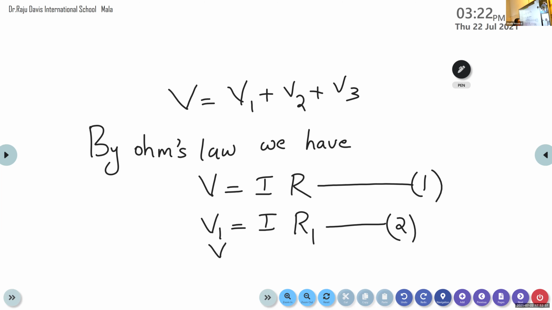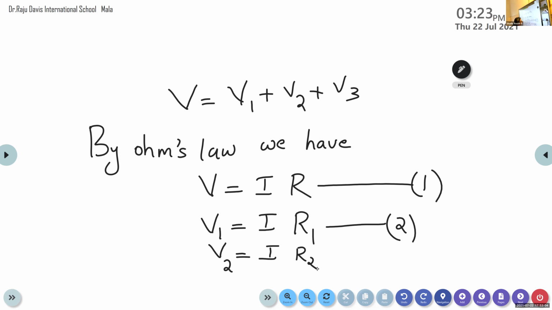Then similarly, what is V2? Now you get an idea how to calculate V2. If V1 equals IR1, then the potential difference through the second resistor R2 is V2 equals the current through the resistor into the corresponding resistance value, that is R2.